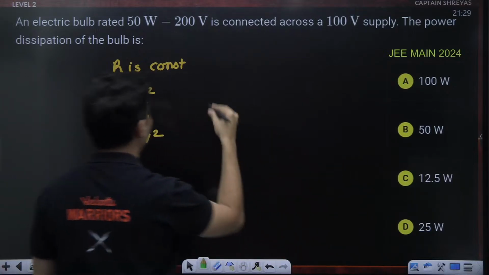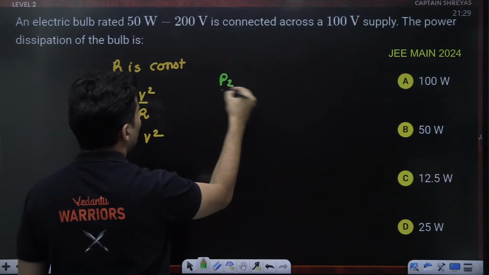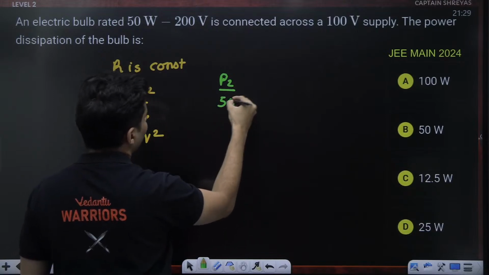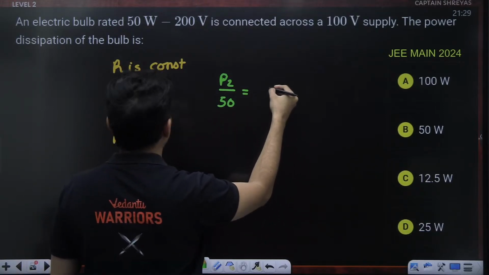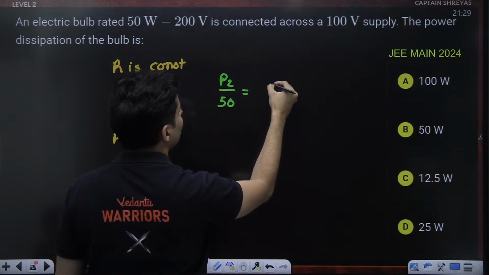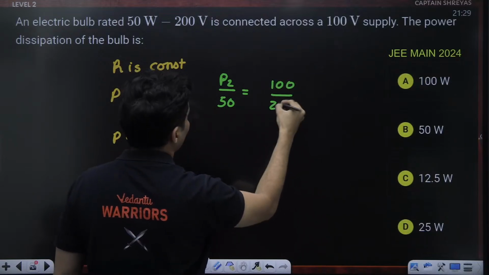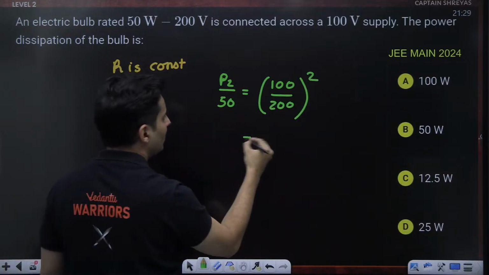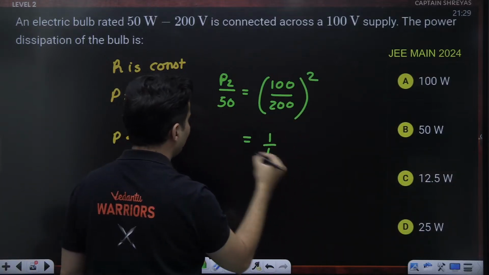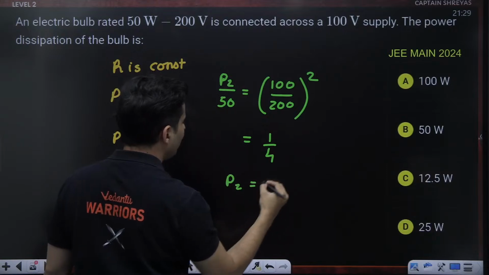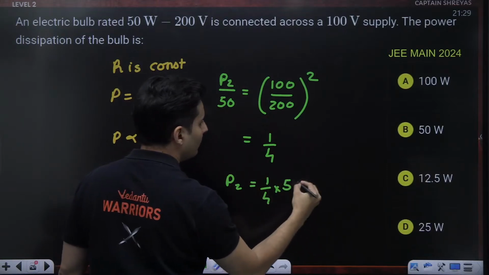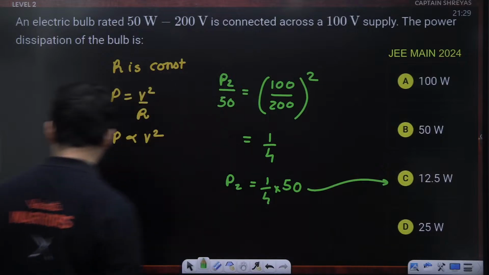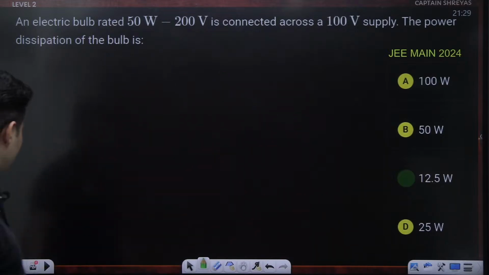Using this analogy, I can say P2 by P1, where P1 is 50, is equal to V2 by V1 whole square. V2 is 100, V1 is 200, so it is half squared, which is 1 by 4. So P2 will be 1 by 4 into 50, which is 12.5. Yes, option C is the correct one.